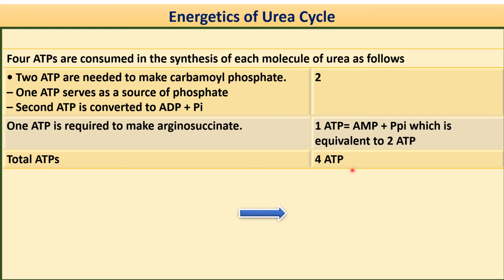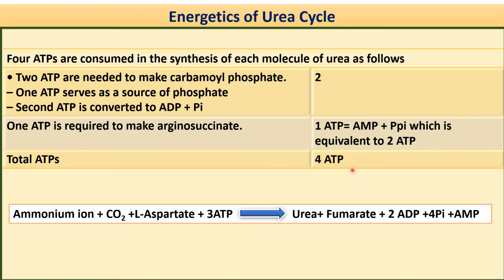Okay. Now in your exam you have to write this: ammonium ion combines with carbon dioxide, plus there is the entry of L-aspartate, plus 3 ATPs are utilized so as to produce urea, and here there is a release of fumarate, with 2 ADP, 4 inorganic phosphate, plus AMP. So at the end, after calculation, it will be like this. So you have to write this in your energetics of the urea cycle.